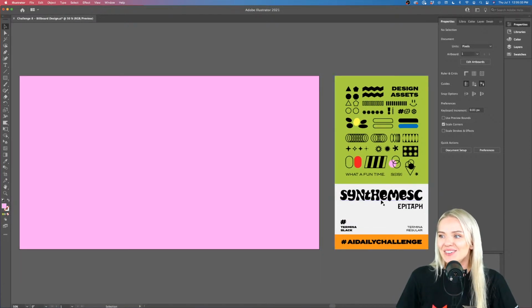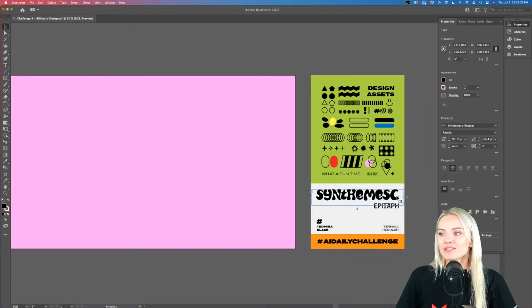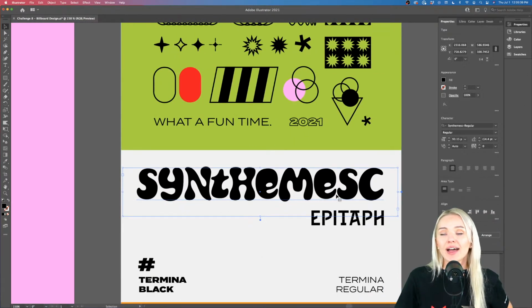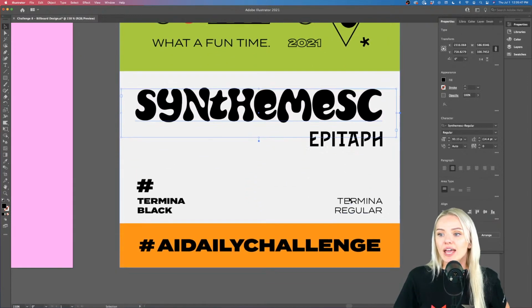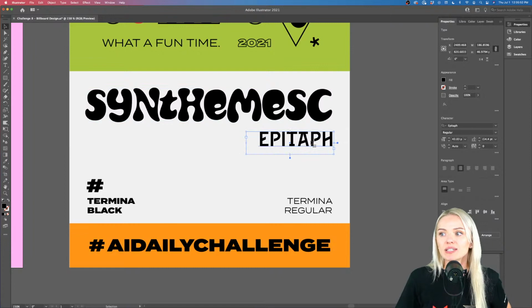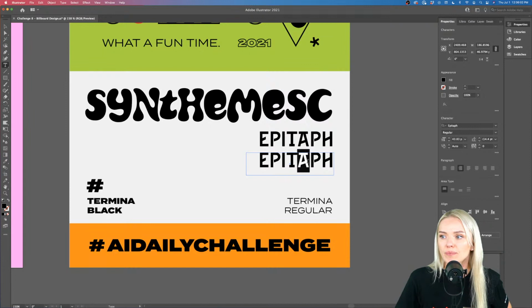Cool. So let's bring in our Synthemask font here. If you don't have all of these fonts active, make sure to activate them on fonts.adobe.com. These are the names of fonts that we're using for our project. So we have Synthemask, we have Epitaph, and we also have Termina Black. And when you're going to be working with Epitaph, you will notice that there are capital letters that you can use, but there are also alternates to some of these letters.